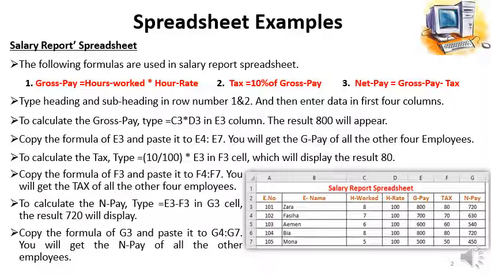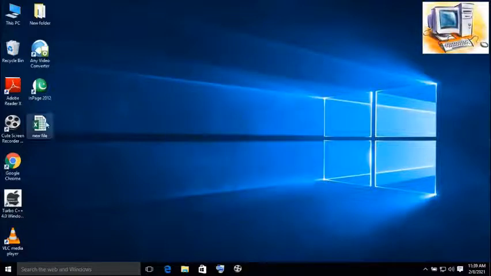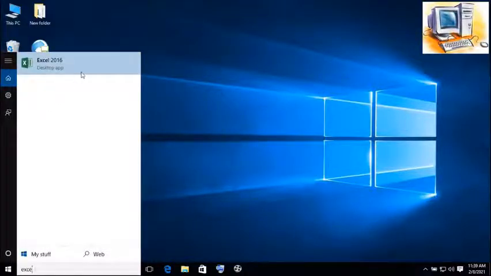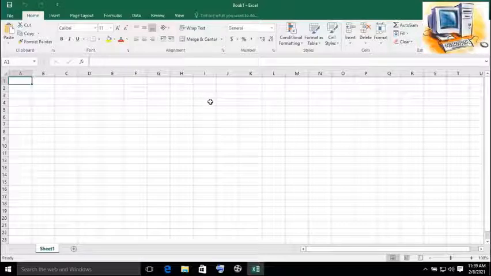So it is difficult to understand the whole process by reading these steps, and that's why in the next slide I will be solving this example practically in Microsoft Excel, so don't forget to watch that video. Okay, now we are going to solve this example in Microsoft Excel. We'll open a new Excel file.